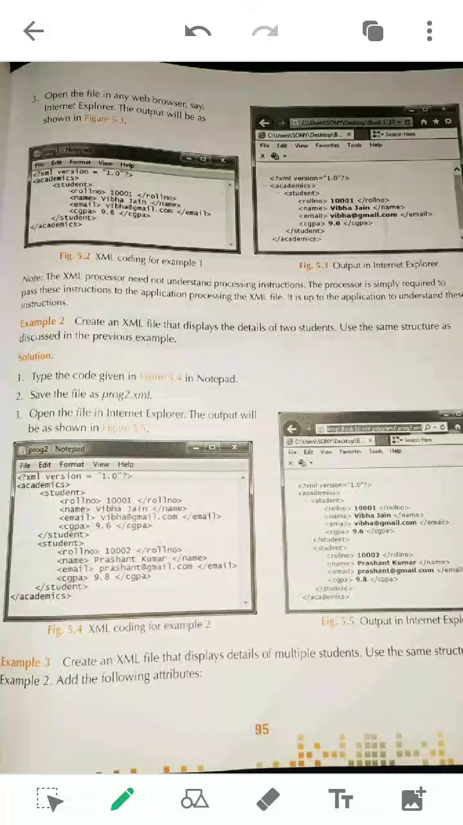Now, before going to the next topic, one topic we left on page number 95. Okay, page number 95, one topic we have left. This one, one note was there. You can see the note. Here it is discussed about XML processor. It comes sometimes. What is XML processor?